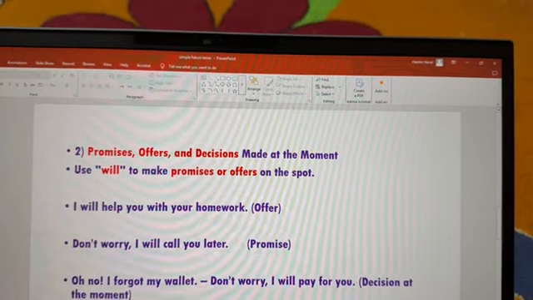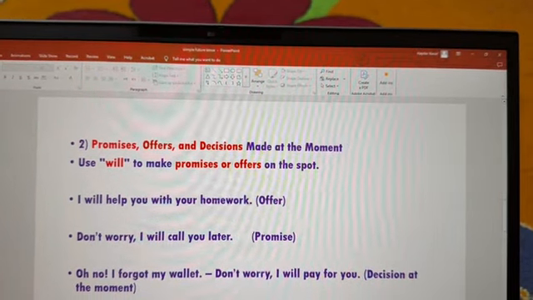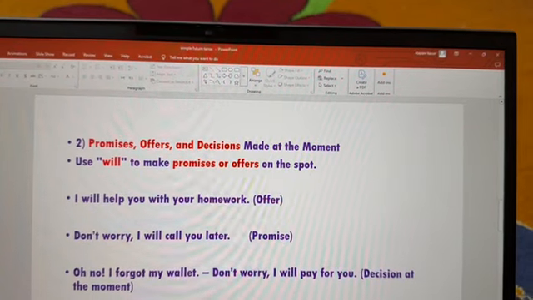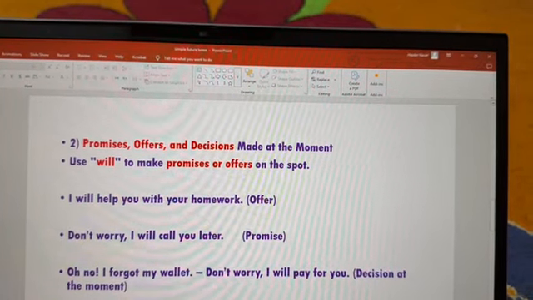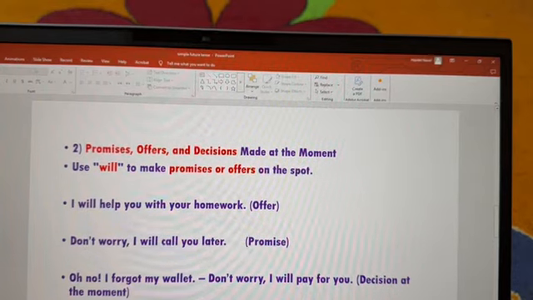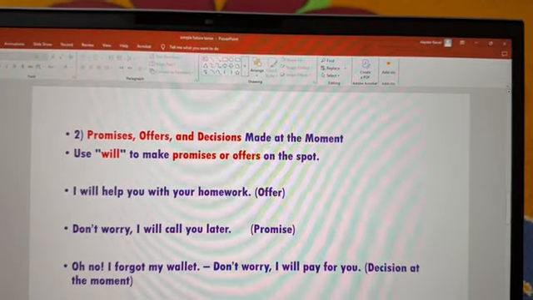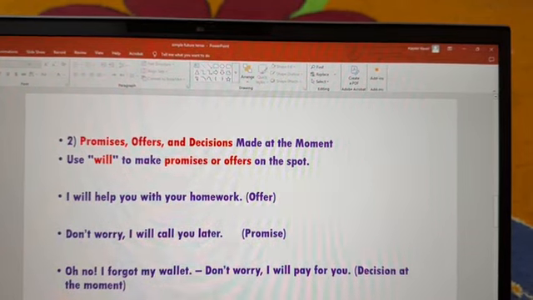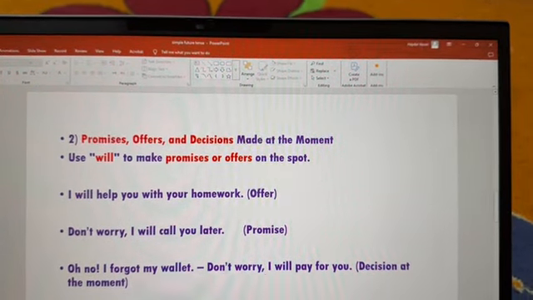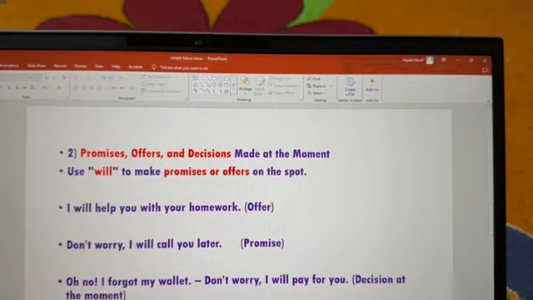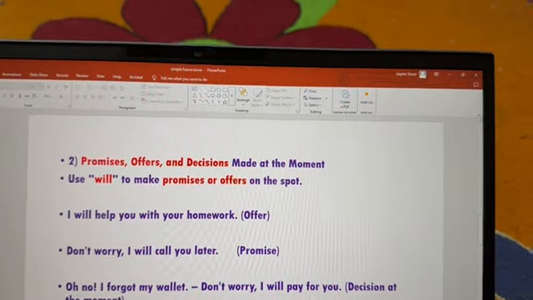Don't worry, I'll call you later. This is just like a promise. So when you say this sentence to anyone, it means you're making a promise. Oh no, I forgot my wallet. Don't worry, I will pay for you. This is just like a decision at the moment. So when you say I'll pay for you, it means you're making a decision at the moment.